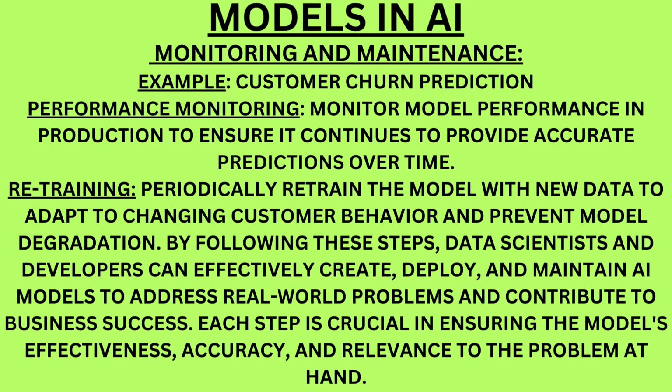Monitoring and maintenance. Example: customer churn prediction. Performance monitoring: monitor model performance in production to ensure it continues to provide accurate predictions over time. Retraining: periodically retrain the model with new data to adapt to changing customer behavior and prevent model